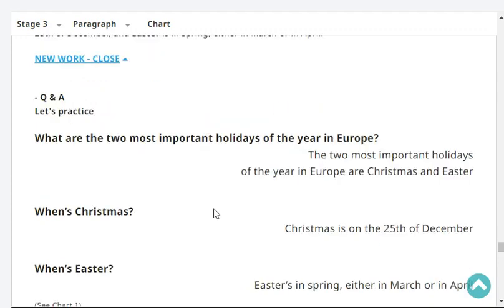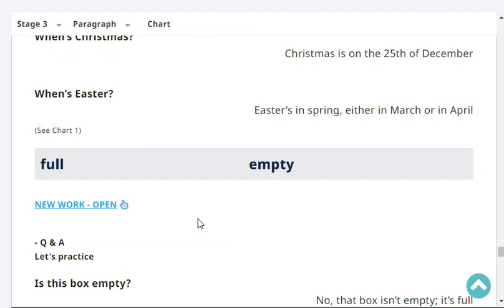Okay, so let's practice. What are the two most important holidays of the year in Europe? The two most important holidays of the year in Europe are Christmas and Easter. When's Christmas? Christmas is on the 25th of December. When's Easter? Easter is in spring, either in March or in April. Very good.